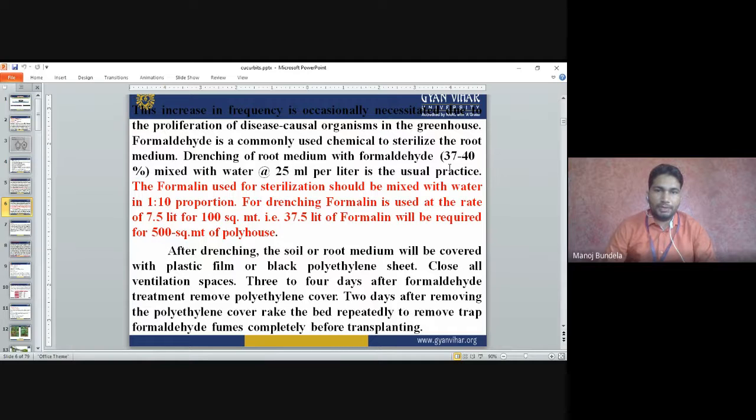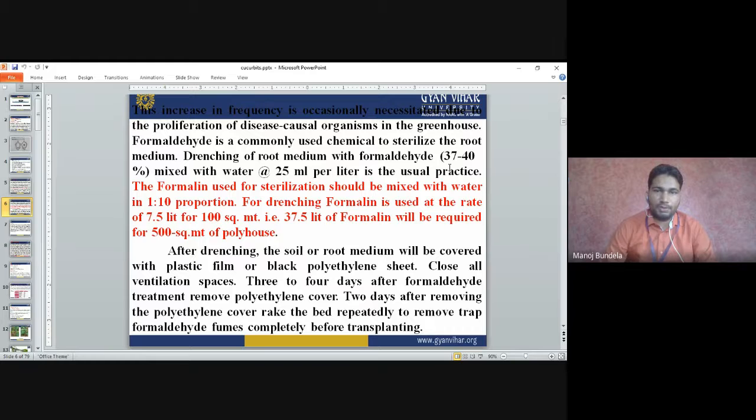Drenching of root media with formaldehyde 37 to 40% mixed with water at 25 ml per liter is usually practiced. So normally we go for drenching of root media with formaldehyde. How much quantity do we have to take? 37 to 40% formaldehyde, 25 ml per liter of water.